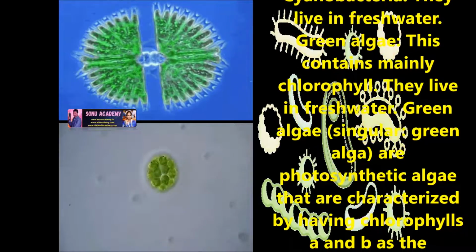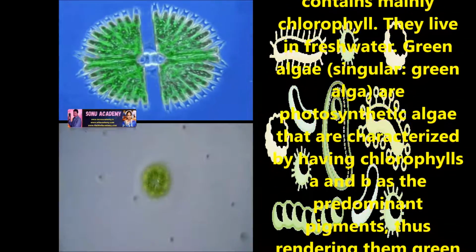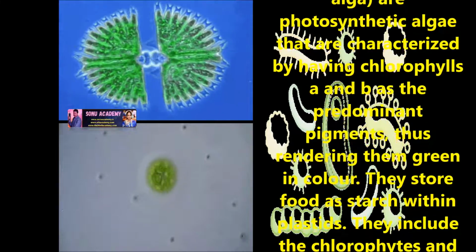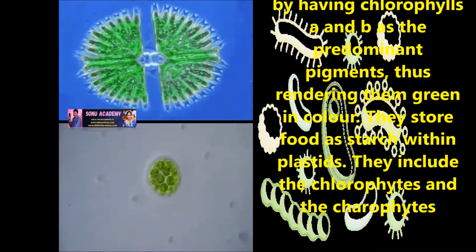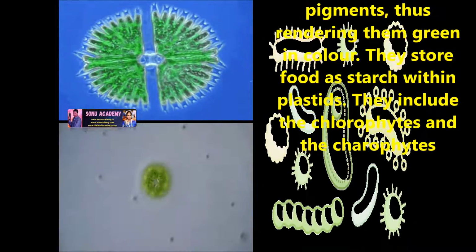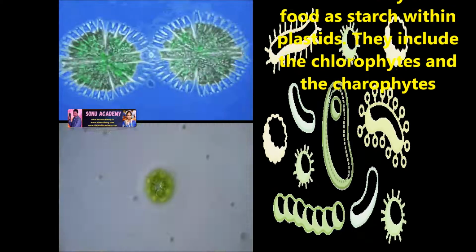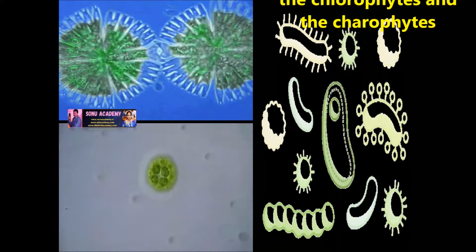Let us discuss green algae. This contains mainly chlorophyll. They live in fresh water. Green algae are photosynthetic algae that are characterized by having chlorophylls a and b as the predominant pigments, rendering them green in color. They store food as starch within plastids. They include the chlorophytes and the charophytes.